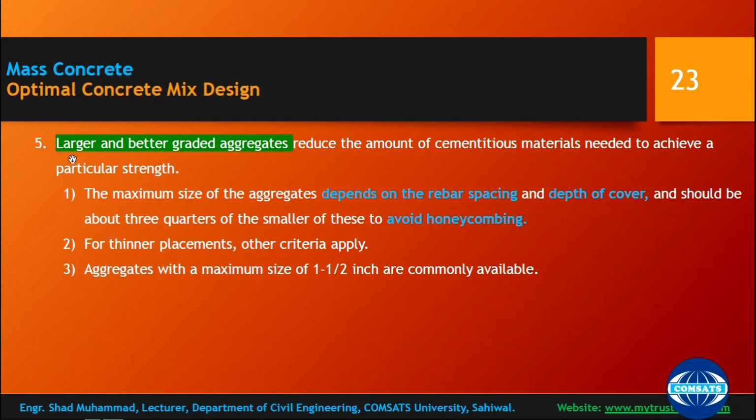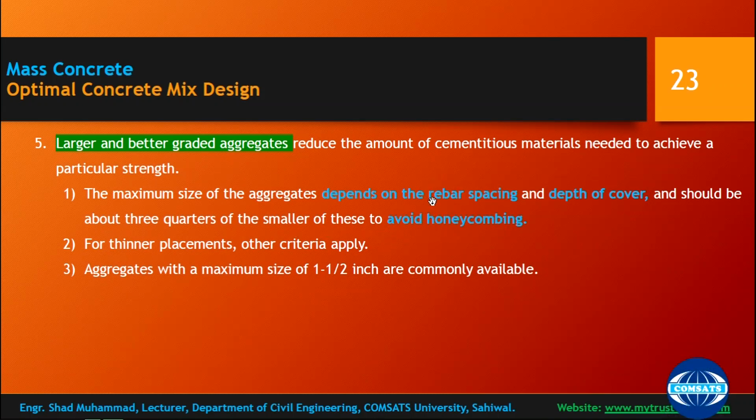Fifth option we have is larger and better graded aggregates. Using larger aggregates and better quality aggregates reduces the amount of cementitious materials needed to achieve a particular strength. The maximum size of the aggregate depends on the reinforcement bar spacing and cover depth. These are the two essential specifications which need to be considered, and the aggregate size should be about 3/4 of the smaller of these to prevent honeycombing.